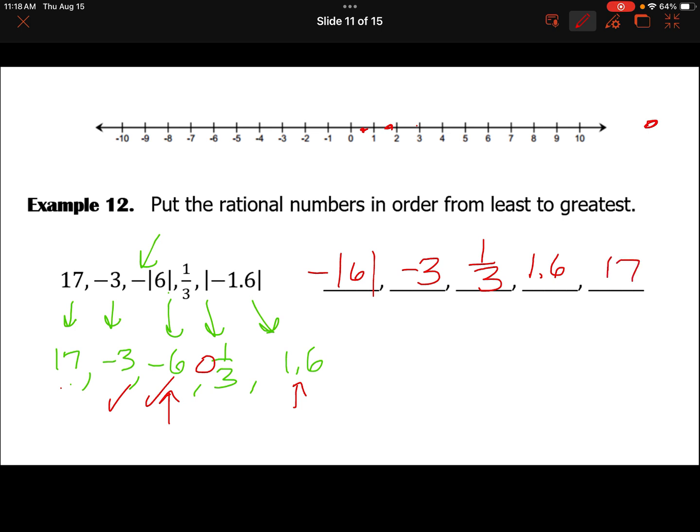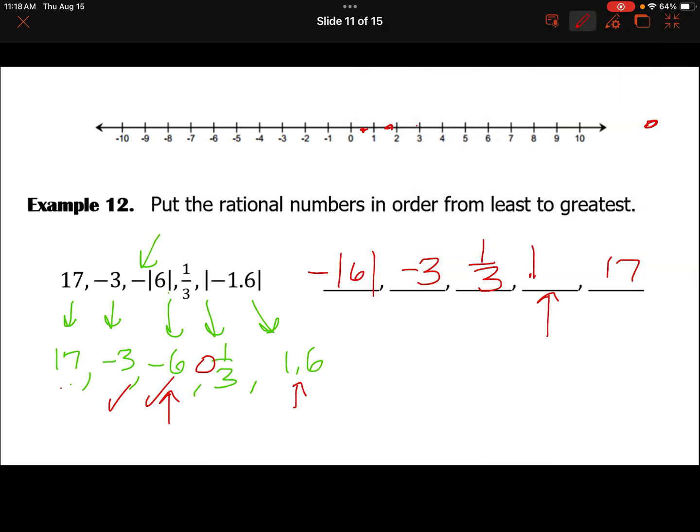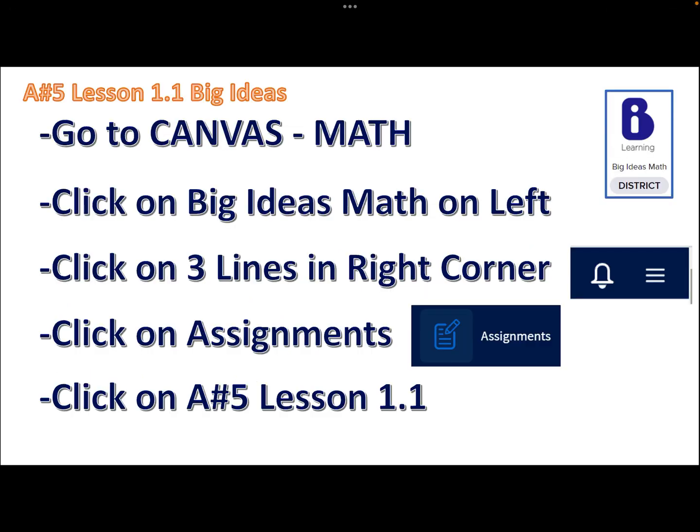Okay, now I messed up because once again, 1.6 is not a piece of the data. So I need to erase that, and I need to write it the way it was written to start with. So I'm going to put the absolute value of -1 6/10. And so when you're comparing from least to greatest, you do need to write them in their original form.